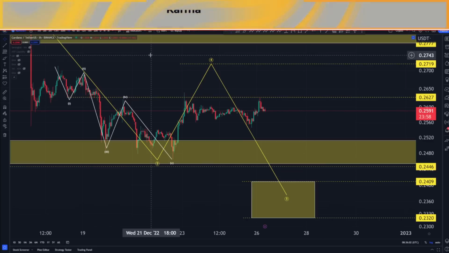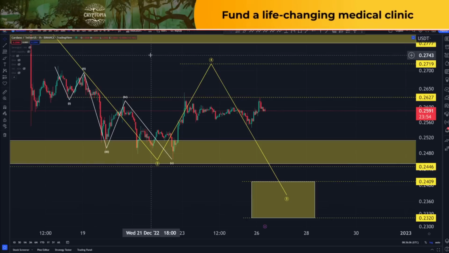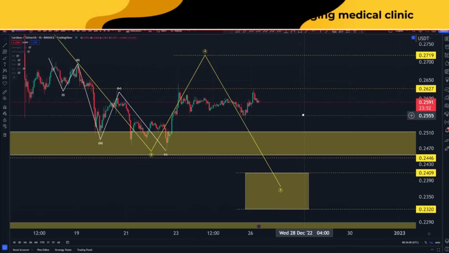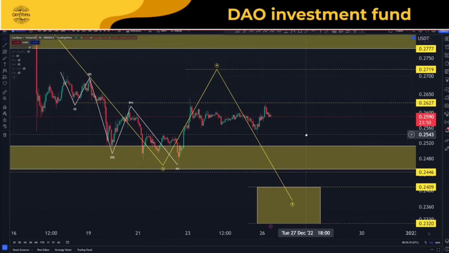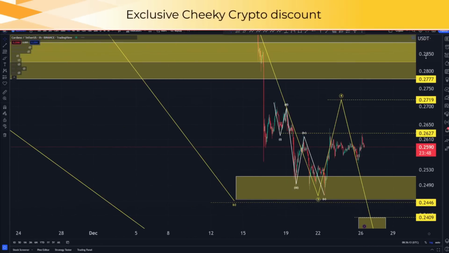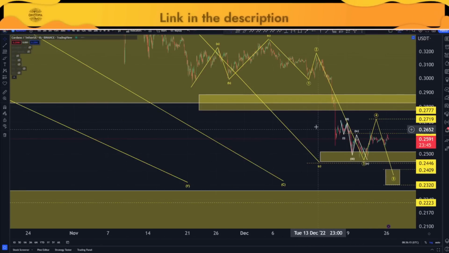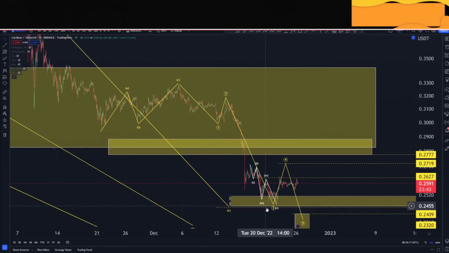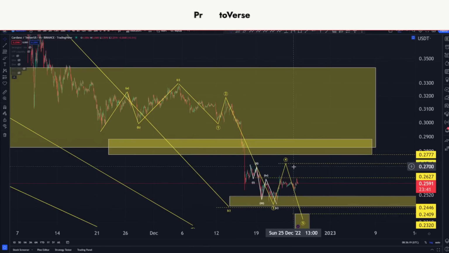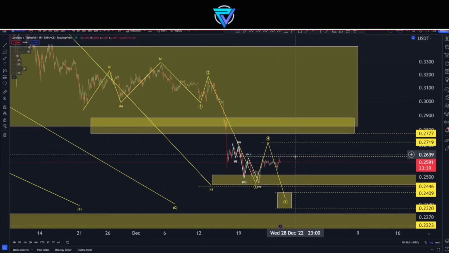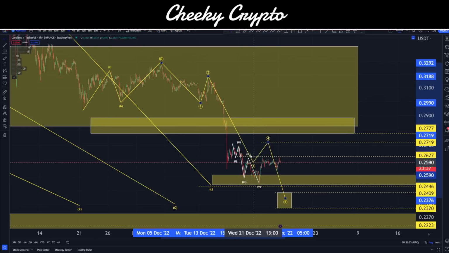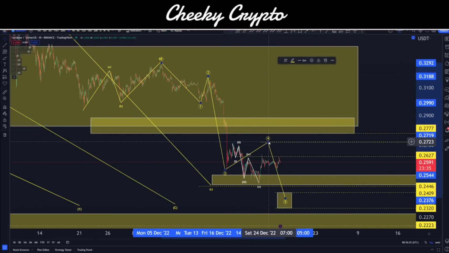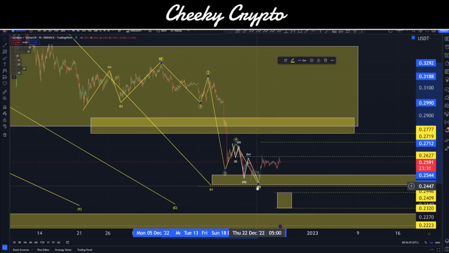Cardano paired up with USDT on the hourly chart, and Binance is our data source. Now, I have this one particularly drawn out. It is of interest to me, but there are a couple of other ways of looking at it. Essentially what I've got going on here is this 1, 2, 3. Down here is 4, up here is 5, so this would be 3, this would be 4, and then that would be 5 going down deeper. It's possible that that is 3, and this is 4, and we've already completed the 5th down here. So that's also a possible scenario.